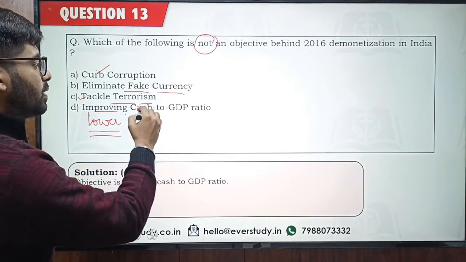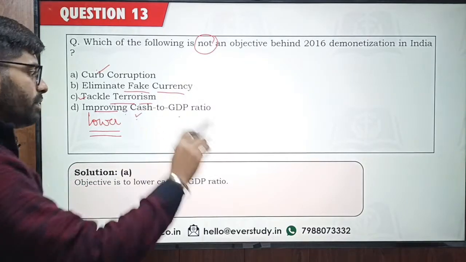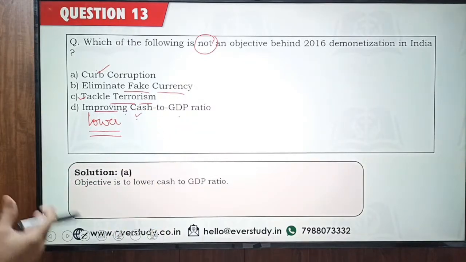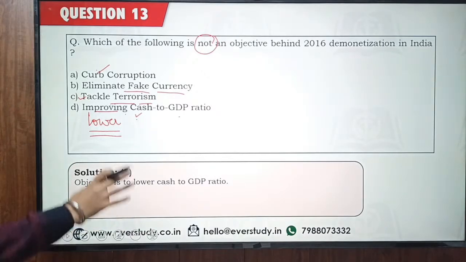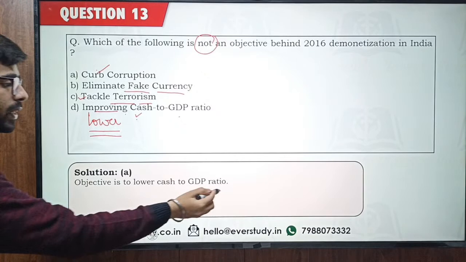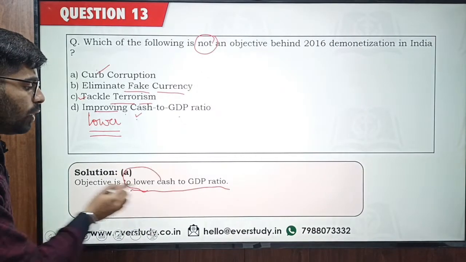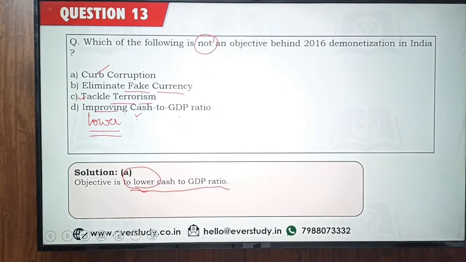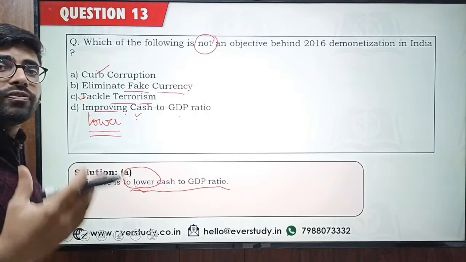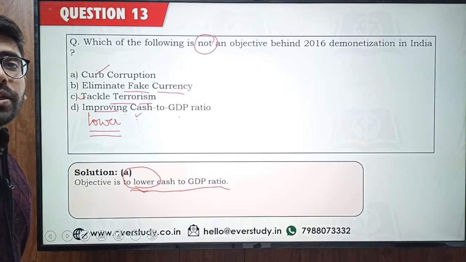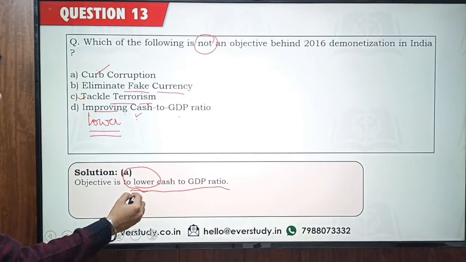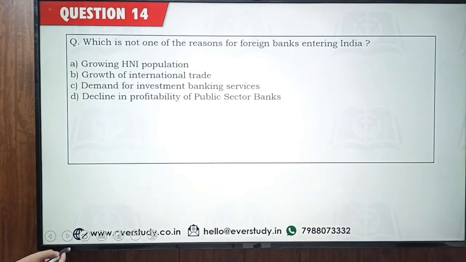Okay, so cash as a percentage of GDP should be less. Most of the GDP should be through banks or other banking channels. So this is what the objective was, to lower the cash-GDP ratio. We do not have to improve it. If it improves, it would mean that cash circulation in the economy is very high. This would mean that black money could be there, a lot of untaxed money in the country. So the objective is to lower it. I hope this is clear now.